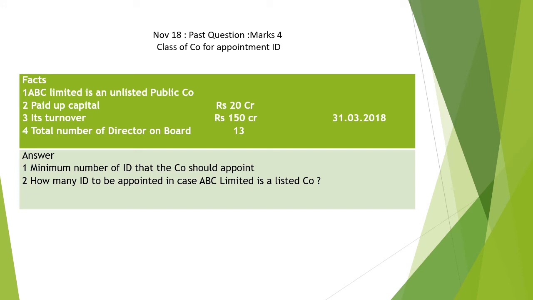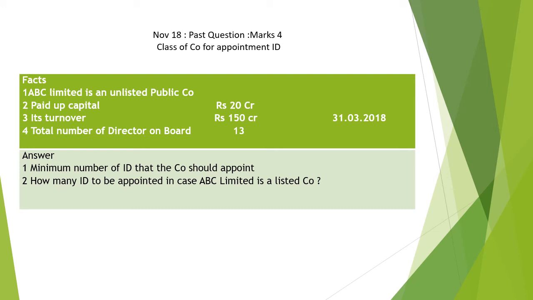ABC Limited is an unlisted public company. It is not a listed company. Paid up capital is 20 crores, more than 10 crores. Turnover is 150 crores, more than 100 crores. So therefore, the company has a total number of directors on the board of 13.